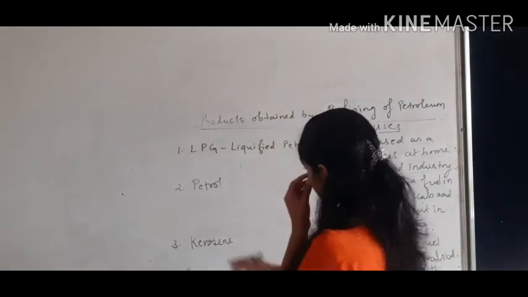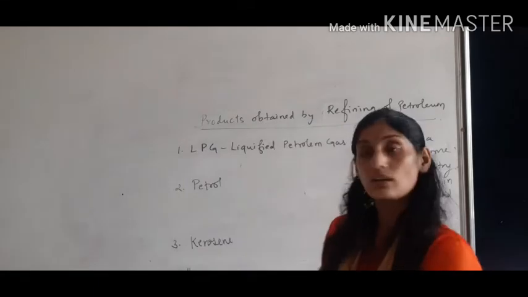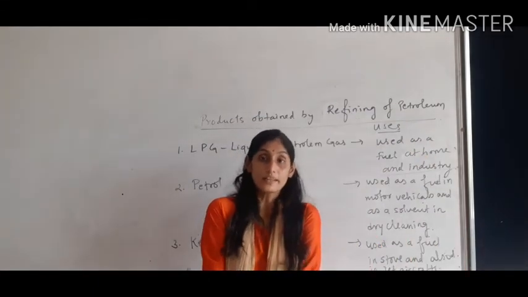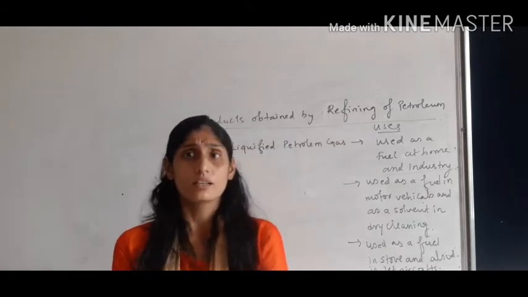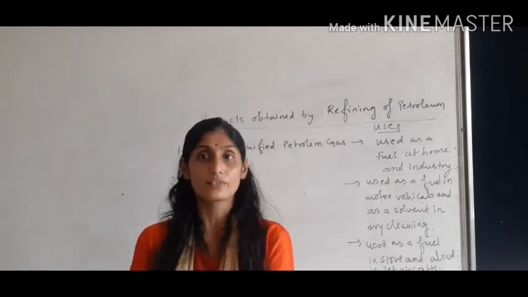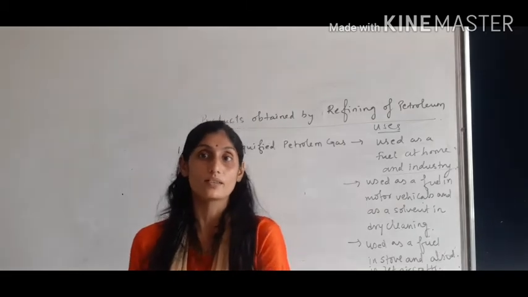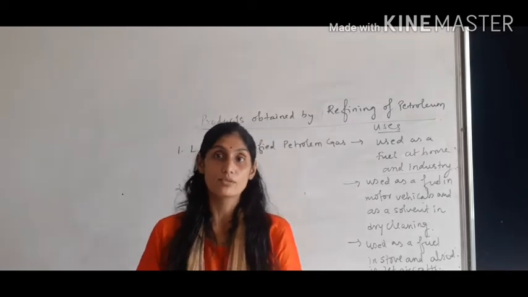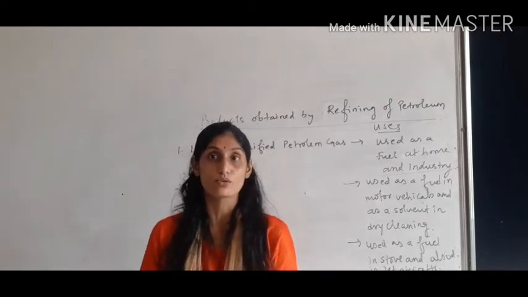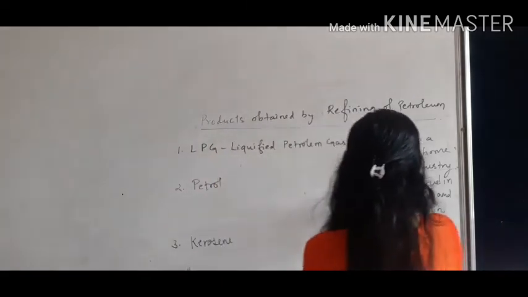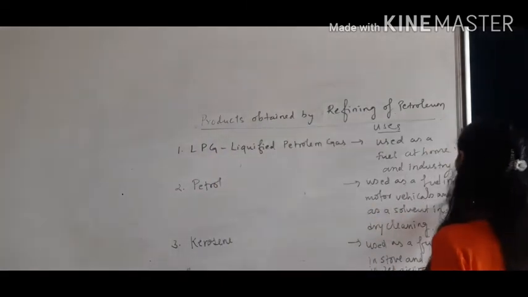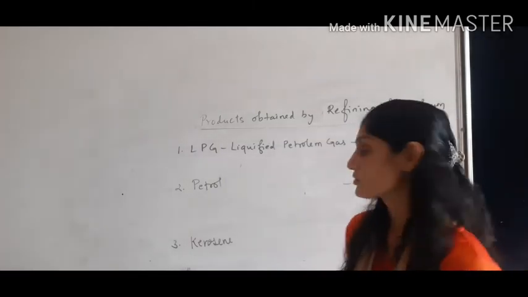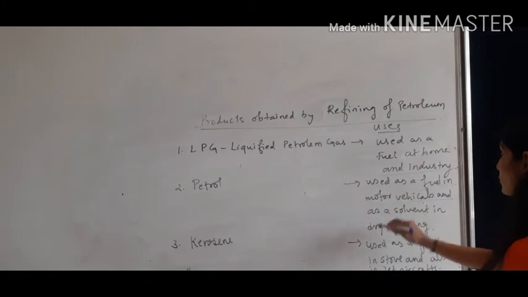Now second, petrol. We know that we are using petrol in vehicles nowadays. We are observing in daily life, if we move from one place to another place, we are not reaching the place by walking. We are using vehicles, so vehicles require petrol to run. So we can write the use that it is used as a fuel in motor vehicles, that may be a scooter, that may be a car, or any other vehicle. So that is the very first use.